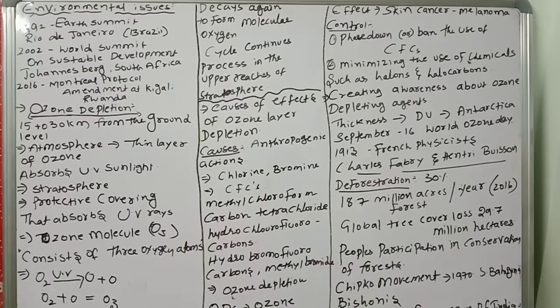First, we should immediately ban the usage of chlorofluorocarbons, which we use in air conditioners and refrigerators. Second, minimizing the use of chemicals such as halocarbons. Otherwise, the ozone layer will be affected.